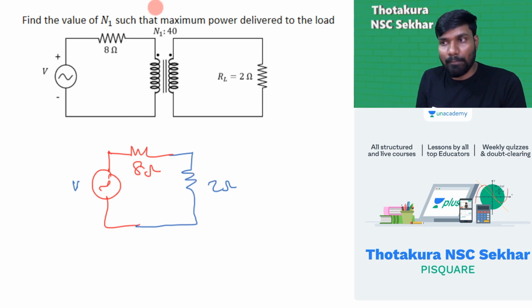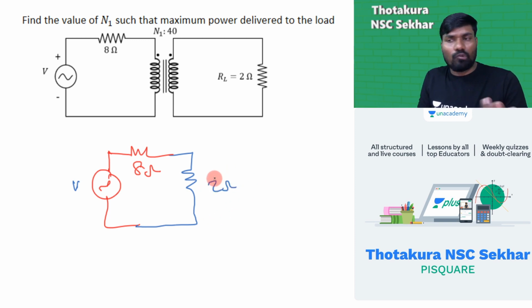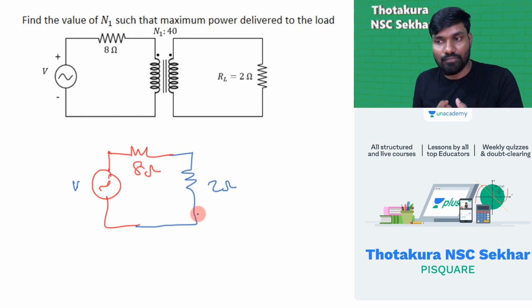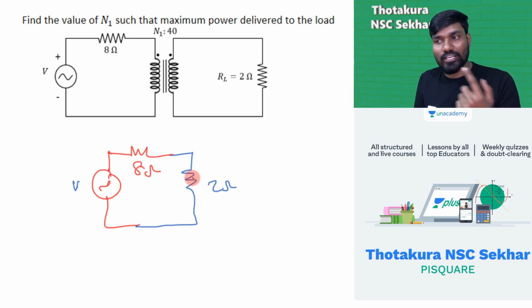For the maximum power to transfer, this must be 8 ohms. These two must be equal. But the user is very strict. No sir, you change it to 8 ohms. Then he will say, who the hell are you, man, to ask me to change? I'll not change because my load is fixed. According to me, you design your things. But the source is also fixed. You cannot change the source, you cannot change the load. Yet you need maximum power transfer.